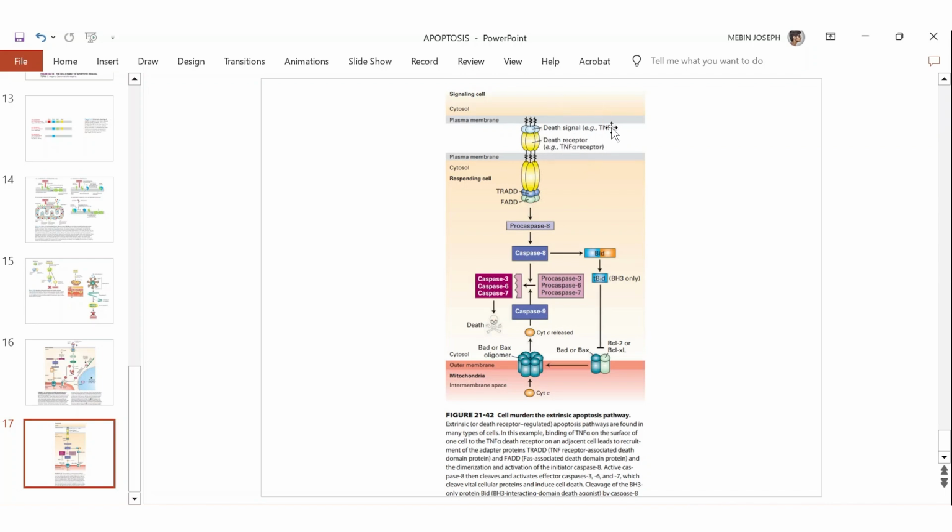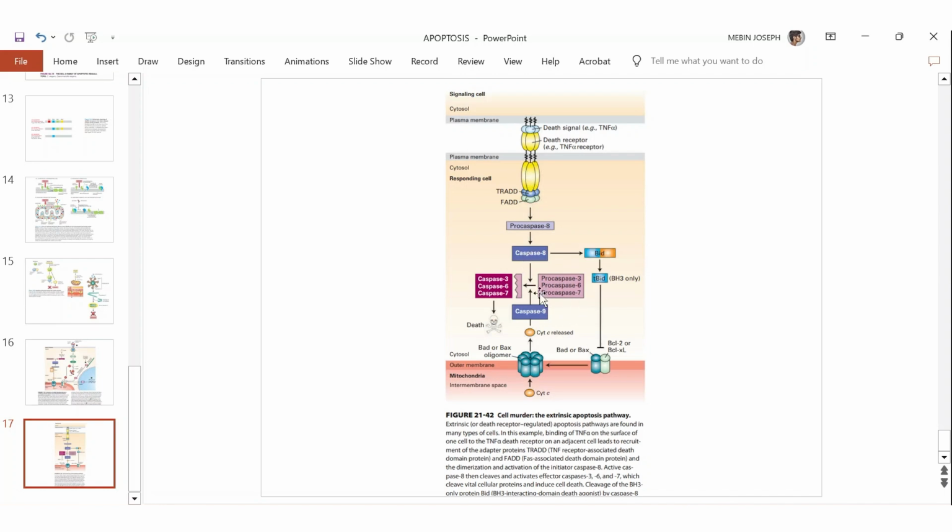Okay, ligand. So the external signal ligand comes and binds to the receptor molecule present on the plasma membrane, and once the death signal attaches to the death receptor present on the plasma membrane, this pathway will be activated, and that is called extrinsic pathway.